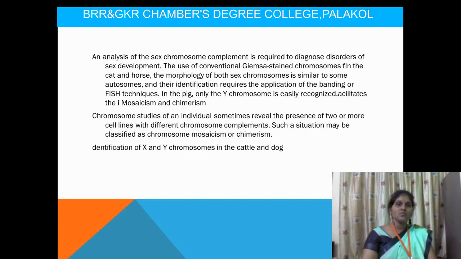Chromosomal study of an individual sometimes reveals the presence of two or more cell lines with different chromosomal complements. Such a situation may be classified as chromosomal mosaicism or chimerism. For example, for humans, the male has XY chromosomes and the female has XX chromosomes.